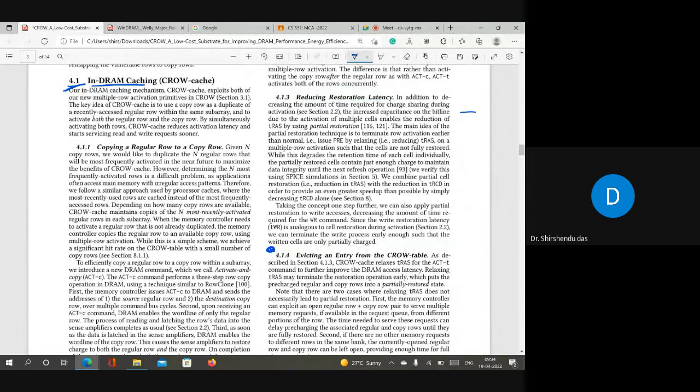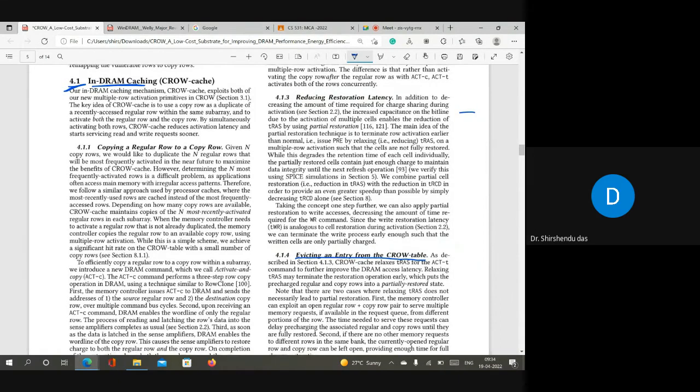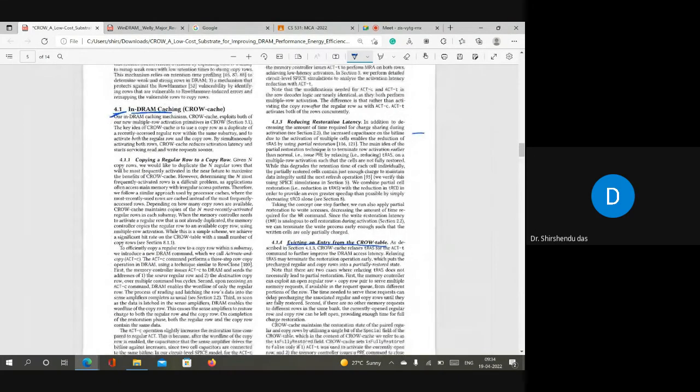The next section is evicting entry from CROW table. Obviously, they should go for a replacement policy, right? If the CROW table is full, it means the copy rows are full, then you have to go with a replacement policy. That part I have explained. So I think with this, the concept of CROW cache is clear.